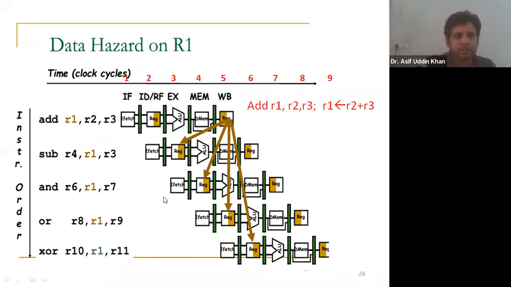Okay, so this data hazard occurs because of the data dependency. The current instruction depends on the prior instruction for some data or for some result, but the prior instruction is still in the pipeline and has not completed its execution. Okay, so this is data hazard. Is that clear? Okay, if you have any doubt, you can ask some question, otherwise I am moving to the next slide. Any doubt, students? Okay, since there is no doubt, I'm moving to the next slide.